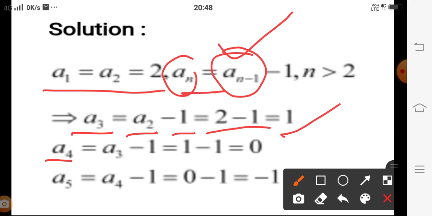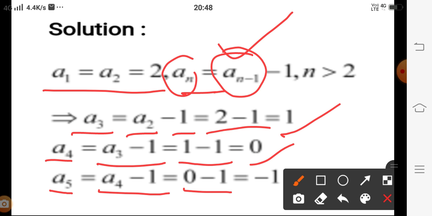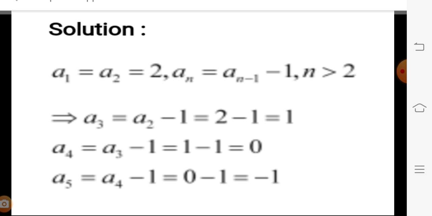Then a4 is a3 minus 1, the value of a3 we have is 1, then 1 minus 1 we get 0. For a5, you get a4 minus 1, and a4 is 0, then 0 minus 1 we get minus 1.